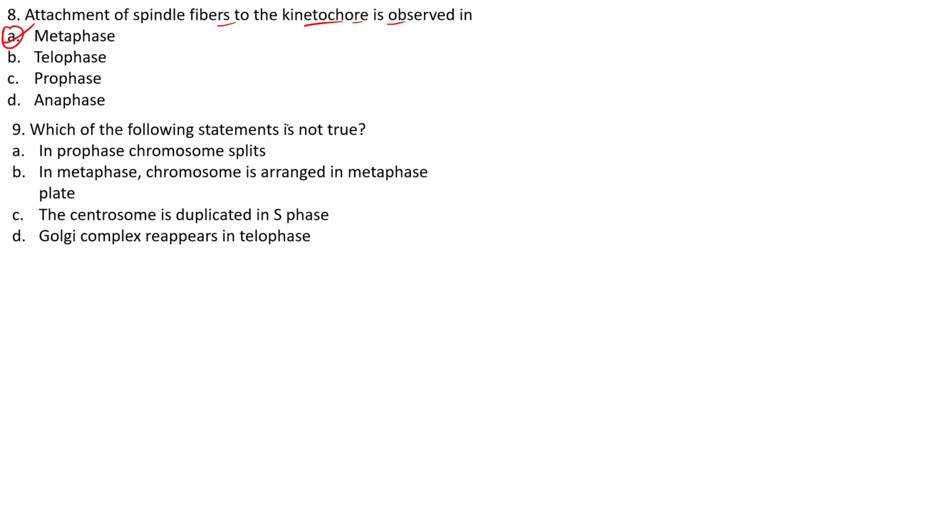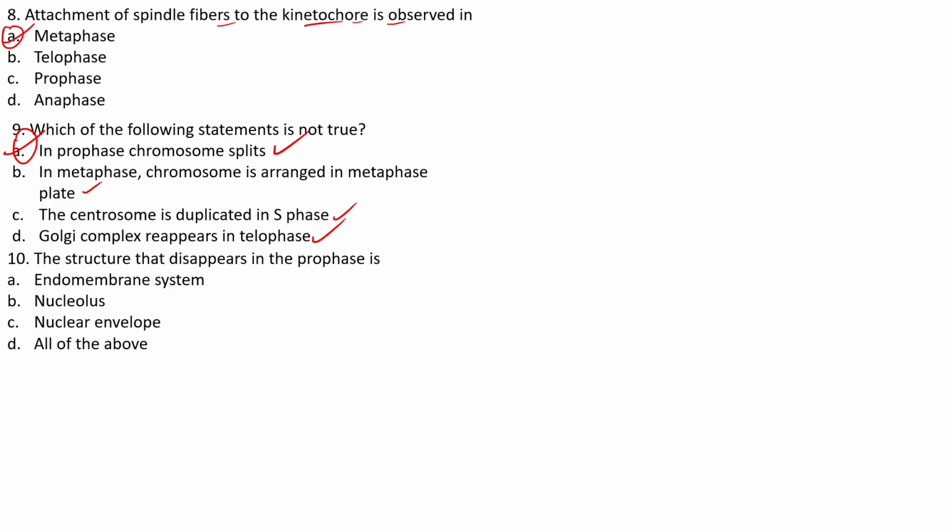The next one, which of the following statements is not true? In prophase, chromosome splits, and in metaphase, chromosome arrangement is in the metaphase plate. The centrosome is duplicated in the S phase, and Golgi complex reappears in the telophase. You see that D is true. C is also true. Even B is also true, but A is the not true statement, and we can say A is our right answer. The splitting of chromosome occurs in the anaphase stage, not in the prophase.